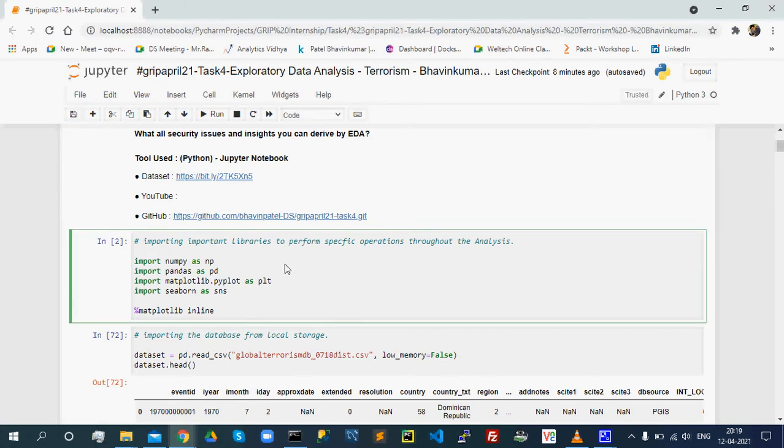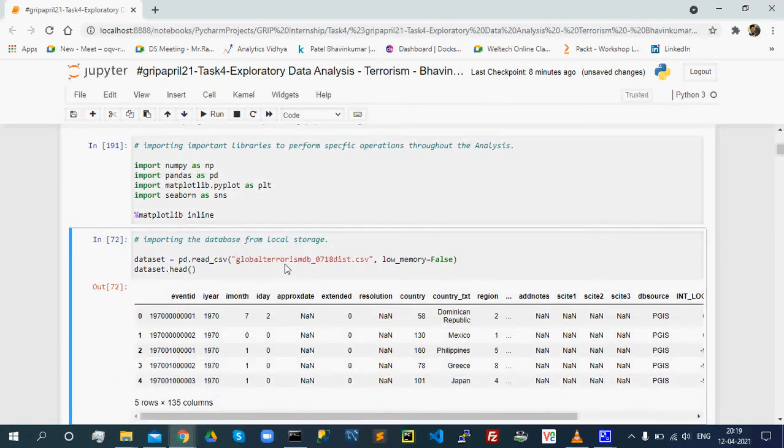So I have imported the important libraries from Python, that is NumPy, Pandas, Matplotlib, and Seaborn, because this is particularly a task of exploratory data analysis. Let me import it. Then import the local database.